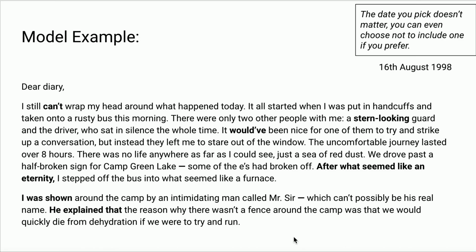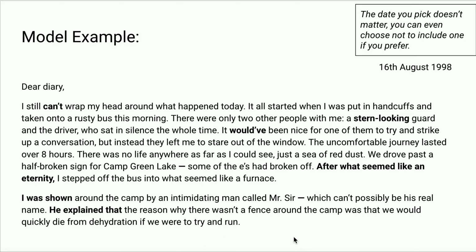I still can't wrap my head around what happened today. It all started when I was put in handcuffs and taken onto a rusty bus this morning. There were only 2 other people with me, a stern-looking guard and the driver, who sat in silence the whole time. It would have been nice for one of them to try and strike up a conversation, but instead they left me to stare out of the window.